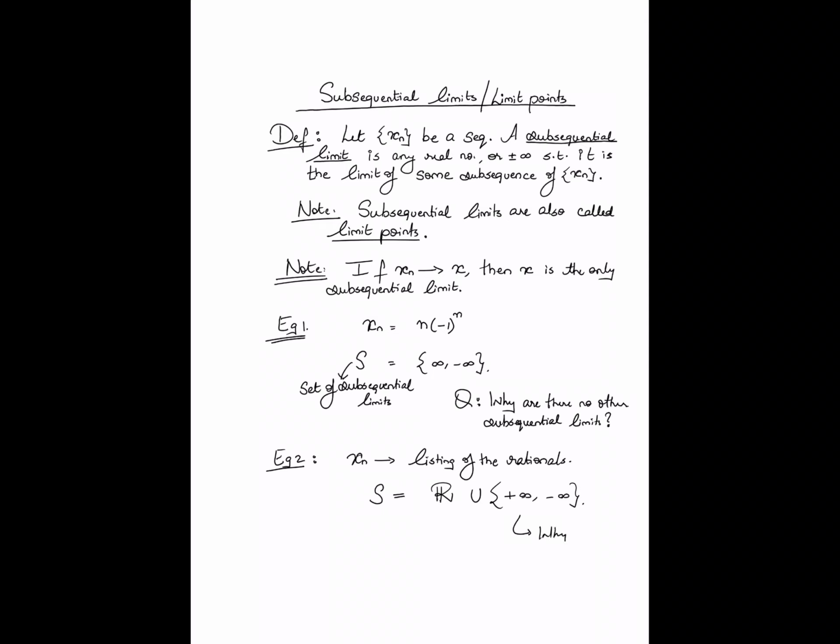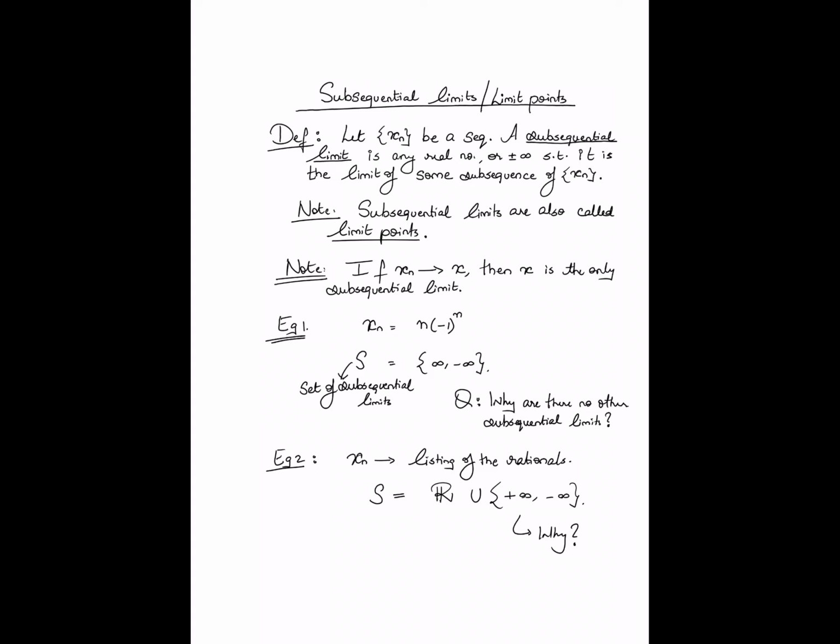This is a consequence of the theorem that we proved in the previous video. Obviously, plus infinity and minus infinity are subsequential limits. That is something you should be able to convince yourself of. But so is every real number.